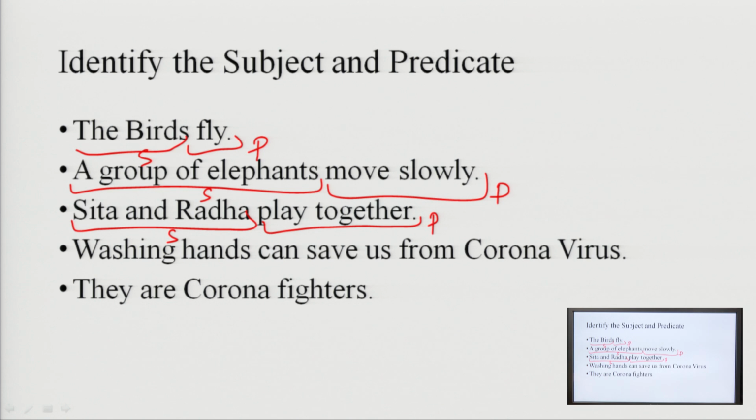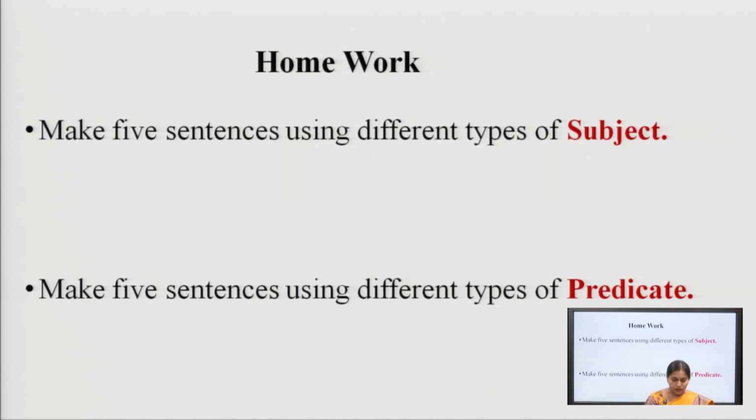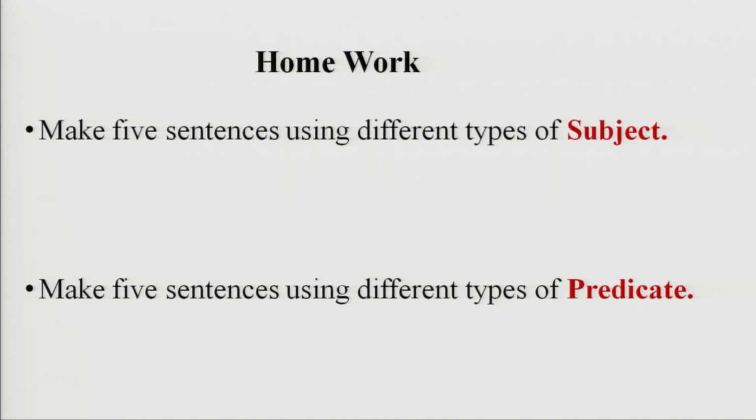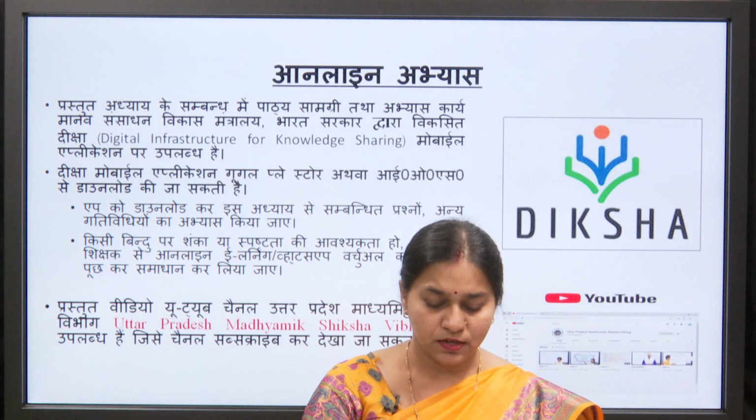Washing hands can save us from coronavirus. Washing hands is the subject part. Predicate part is can save us from coronavirus. Look at your homework. This is your homework for today. Make 5 sentences using different types of subject. Make 5 sentences using different types of predicate. So, this was the lesson.